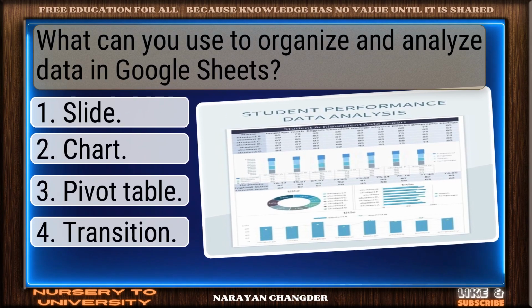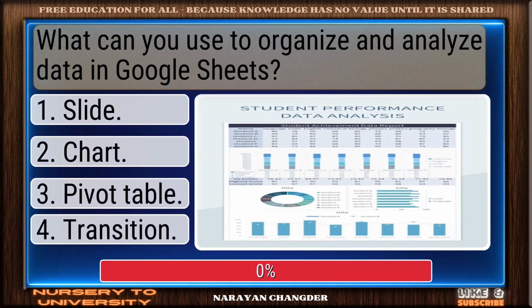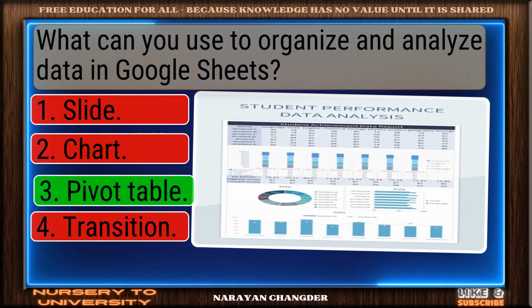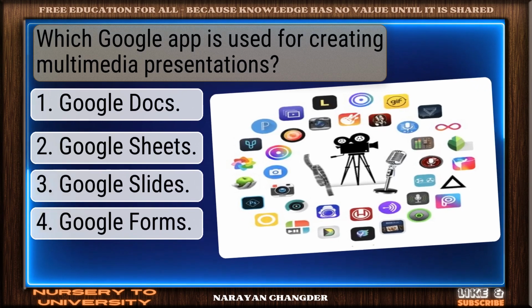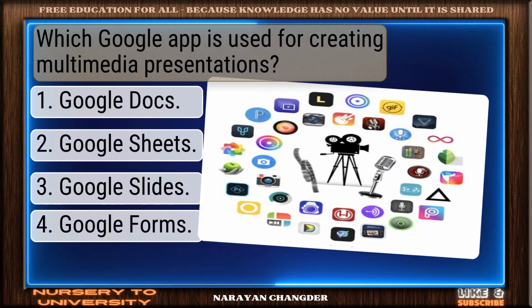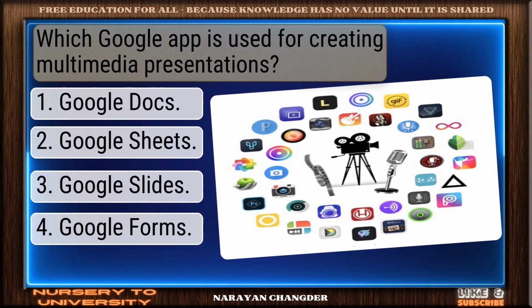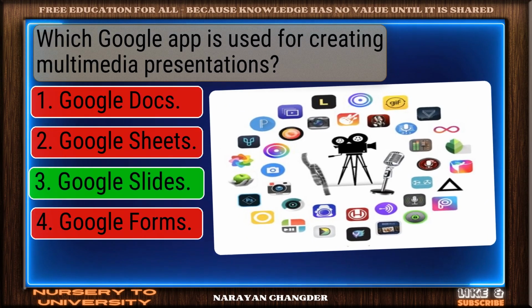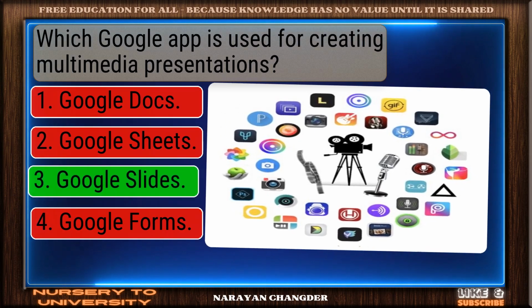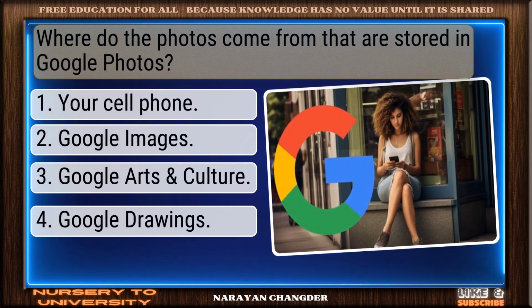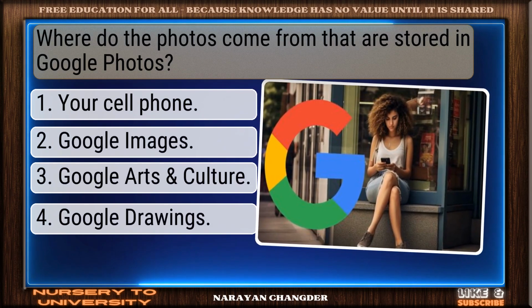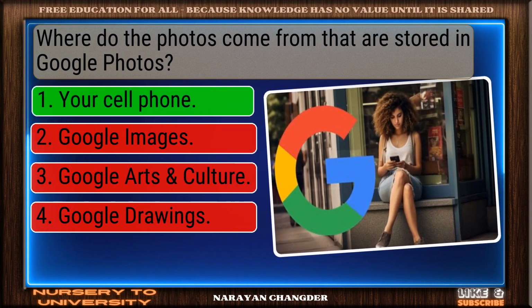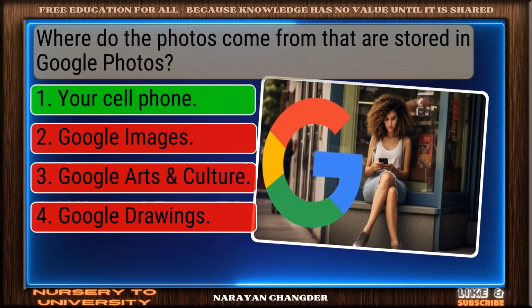What can you use to organize and analyze data in Google Sheets? Good thinking. Pivot table is the right answer. Which Google app is used for creating multimedia presentations? Well reasoned. Google Slides is the correct choice. Where do the photos come from that are stored in Google Photos? Right again. Your cell phone is a valid answer.